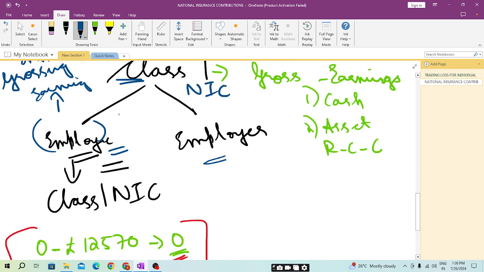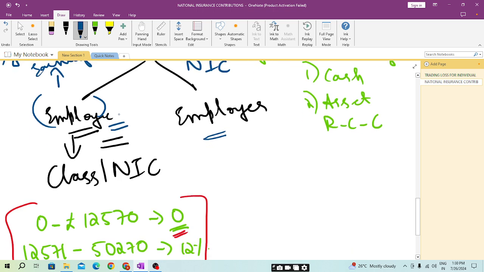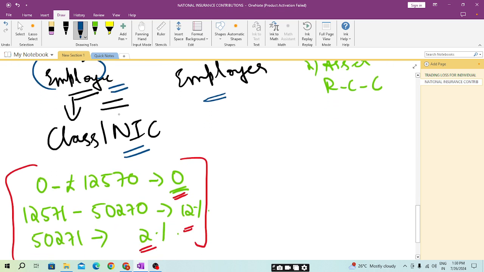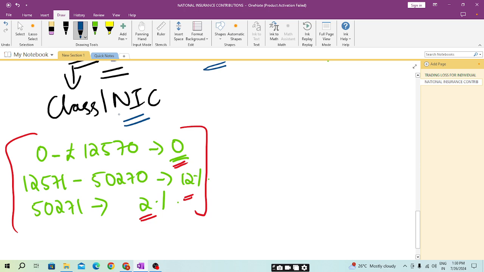Then first we are now seeing employee Class 1 NIC. On what percentage, based on his earning, do we need to pay? The employee contribution for Class 1 NIC will be, students, 0% if the gross earning is 0 to 12,570, so no need to pay any NIC. But if the gross earning is between 12,571 to 50,270, it will be paid at 12%. This is the same as your tax band.